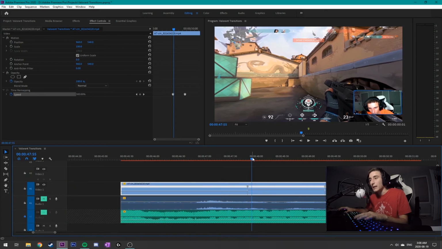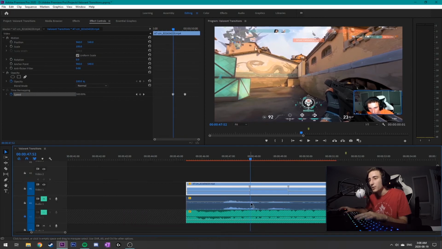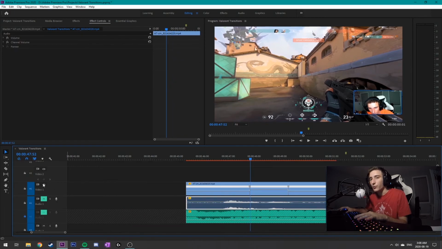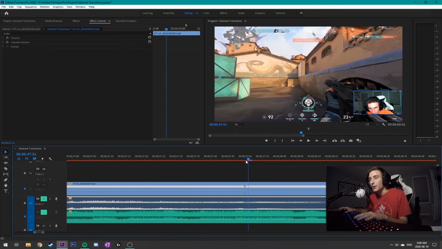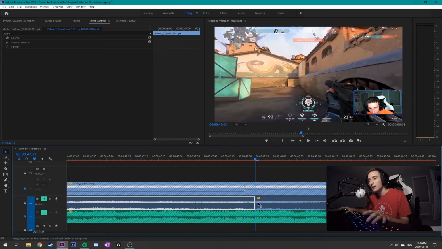Next, what you want to do is chop up this audio, or fade it out rather. So we're going to click the audio. If you want to lock your video, that way you don't accidentally crop that instead, you can hit Control K on your keyboard. I'm going to go a couple frames over to have that fade out effect, and it'll still work out really nicely. So Control K is going to cut it.